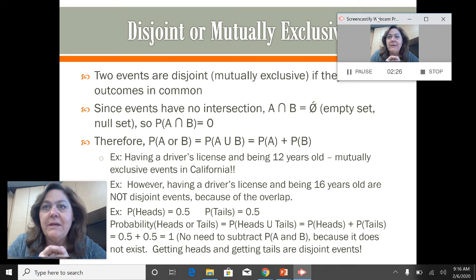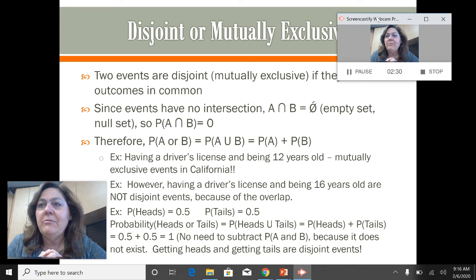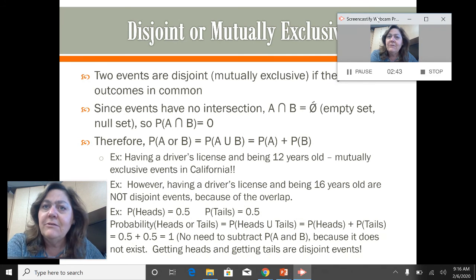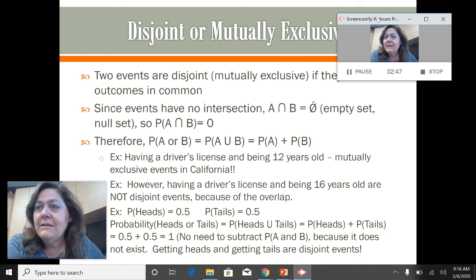However, having a driver's license and being 16 years old, they're not disjoint events because there could be an overlap. The probability of heads is 0.5. Probability of tails is 0.5. So the probability of getting a head or a tail, of course, is going to be 100%, right? 0.5 plus 0.5. There's nothing to subtract because there is no intersection. You can't toss a coin and have it be a head and a tail at the same time. So getting heads and tails are considered disjoint events.